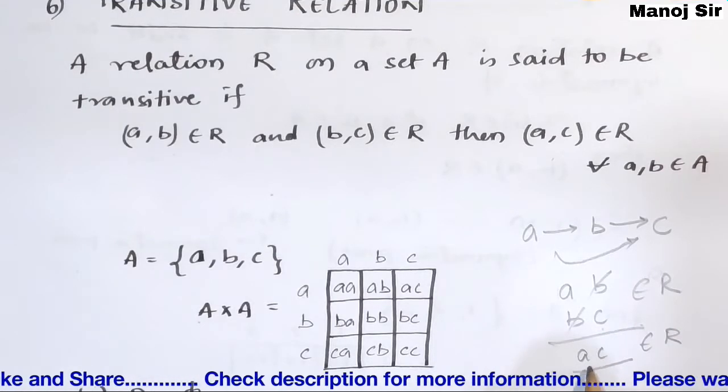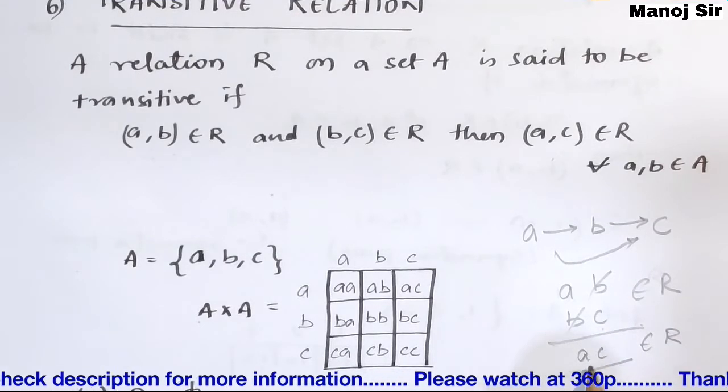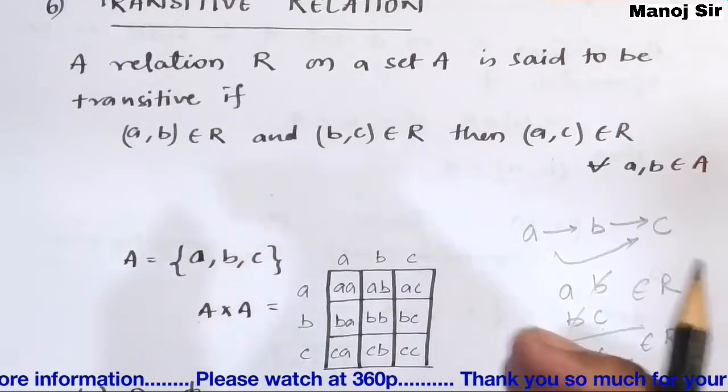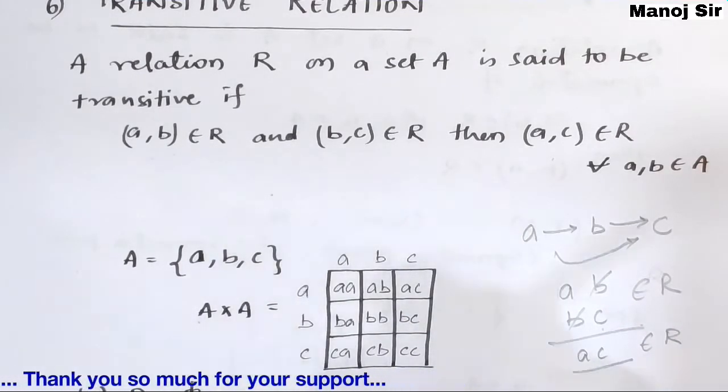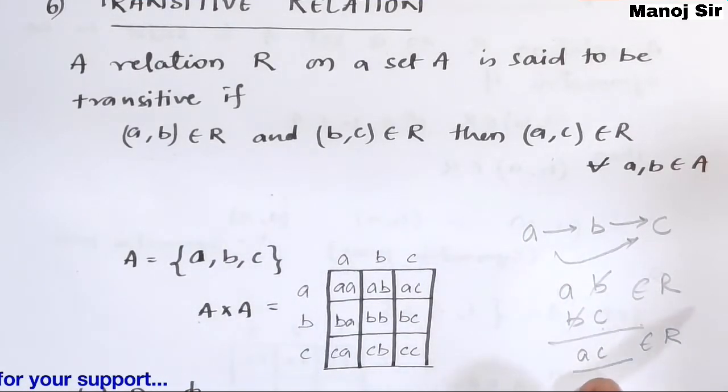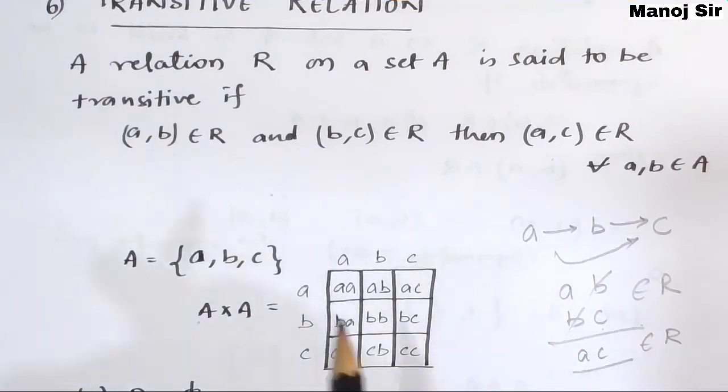(a, c), not (c, a). That is not going to make that relation transitive. If the pair (a, c) is present in that relation, then we can say that the relation is transitive.